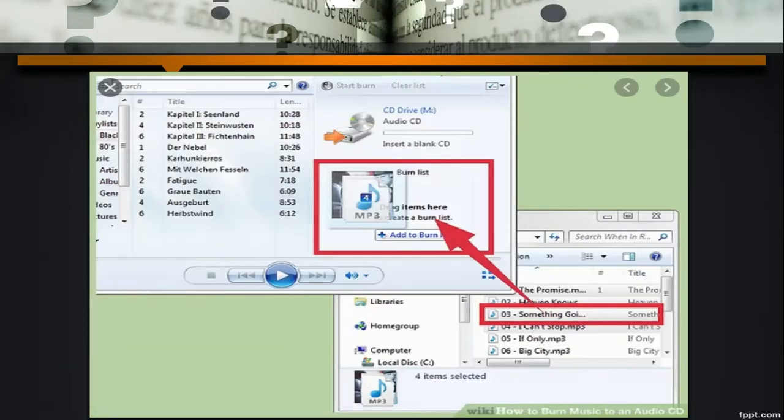Whenever you click on the Next button, it opens. You have to drag all the songs which you want to burn, meaning copy, to the CD DVD. So how can we drag it? Just click on your song with the left button, press and hold it down, and drag it into the CD DVD drive. Clear everyone? Click, hold it down and drag it. However many songs you want, drag them into the CD DVD drive.